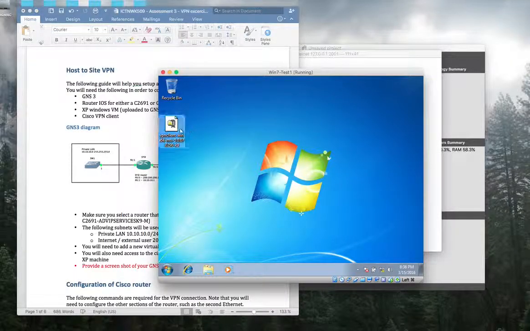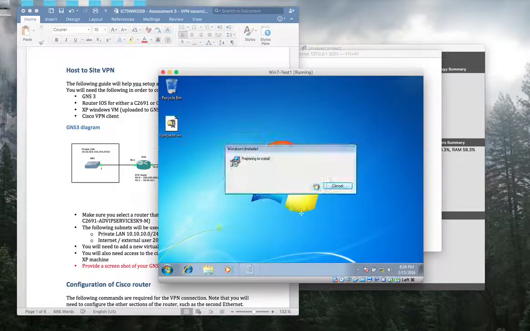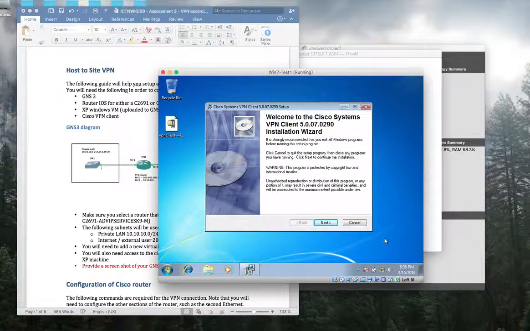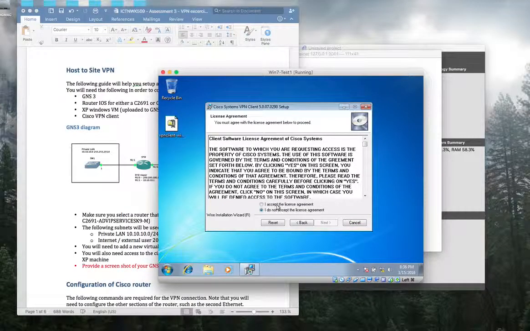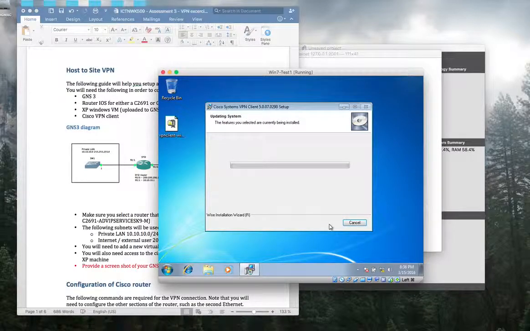Okay, it's deleted. Let's install again. When you see this message, you will click next and accept. Next. Don't worry about it, keep going next. Next. Now you are installing. It will take 2 to 3 minutes. It depends on your computer performance.